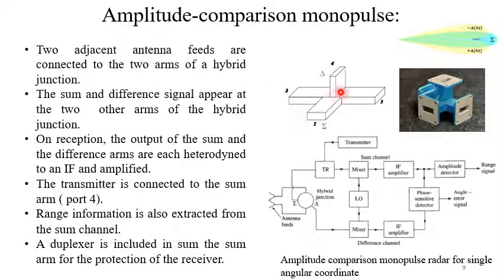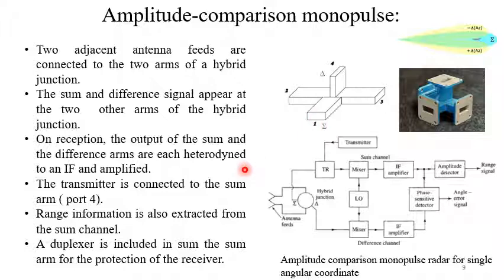So this junction is used right here. This port 4 is also the delta, written as delta, and this port 1, the H plane arm, is written as sum. So this is the difference port, and this is the sum port. The sum and difference signal appear at the two other arms of the hybrid junction, these two, 1 and 4.